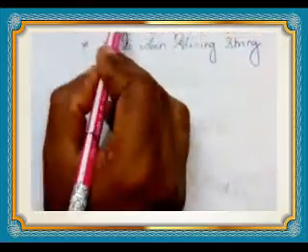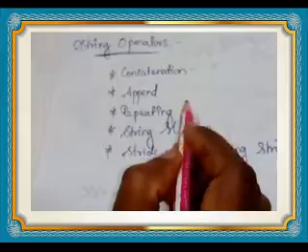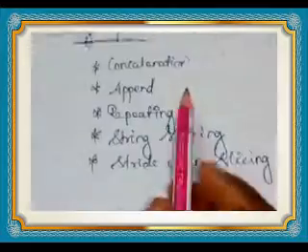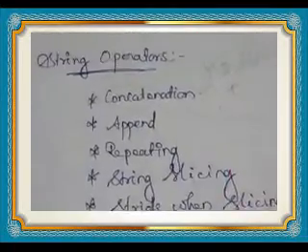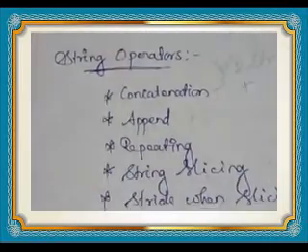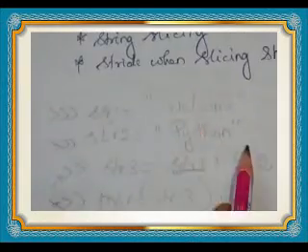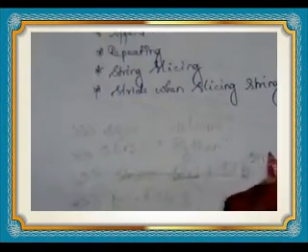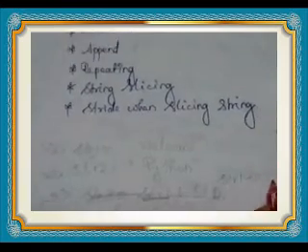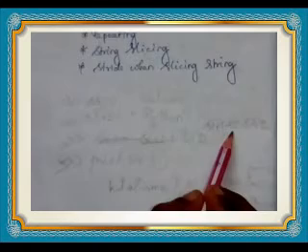Then next one is string append. This operator is used to add one or more strings at the end of the existing string. It uses the operator plus equal to. See here, same example only. How can we write it? Instead of this one we can write str1 plus equal to str2.